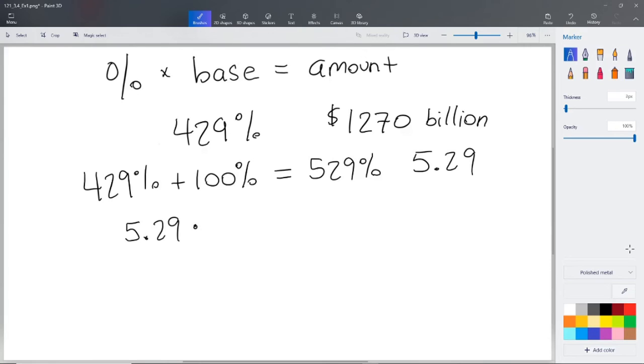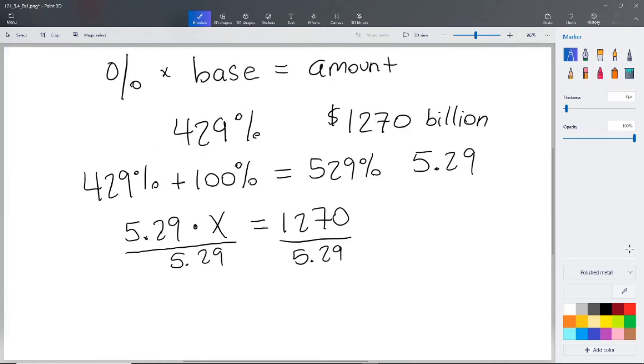So again, times X, and it's going to equal the amount of 1270. So we're going to divide both sides by 5.29. And then this will be able to tell us what the cost was in 2003.